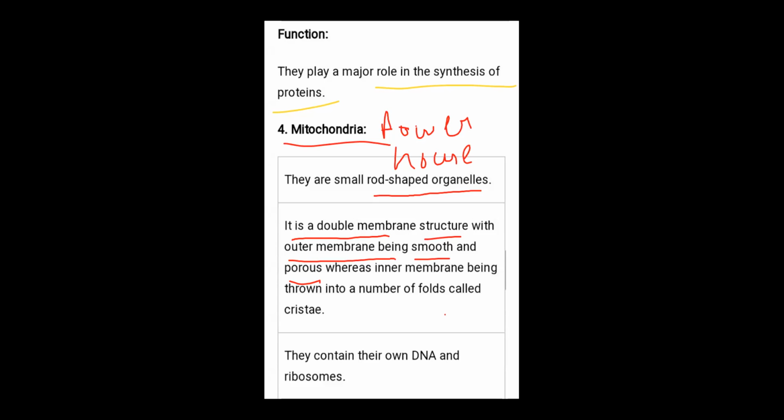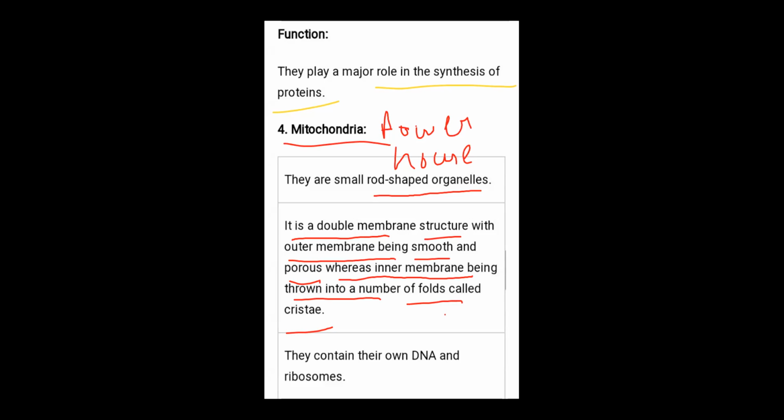The inner membrane is thrown into a number of folds. In the mitochondrial organelle, the inner membrane has too many folds inside. This inner membrane fold is known as the crista. They are fold-like, finger-like projections.